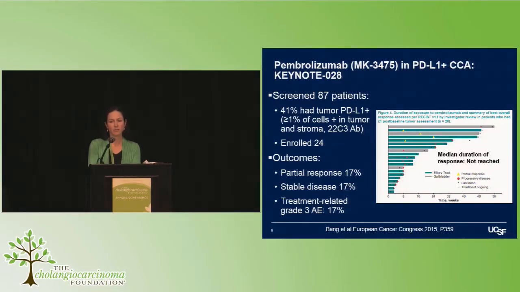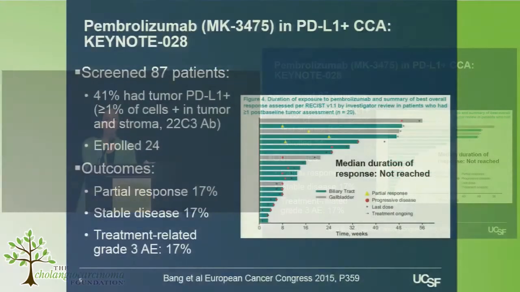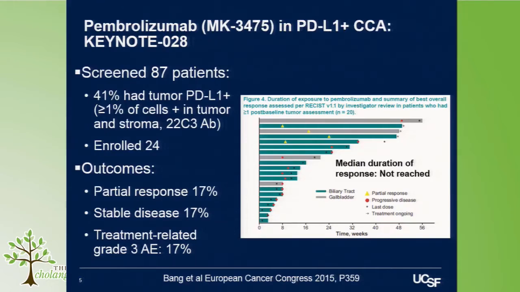So 87 patients were screened for the presence of PD-L1 on the surface of the tumors, which is, again, the inhibitory signal that some tumors send to shut down the T cell response to them. And they saw in those 87 patients that about 40% of cholangio or biliary tract, that included gallbladder, had tumor surface PD-L1 expression.